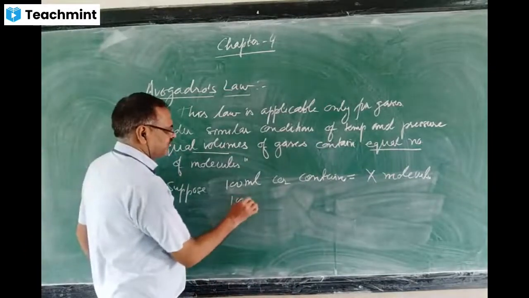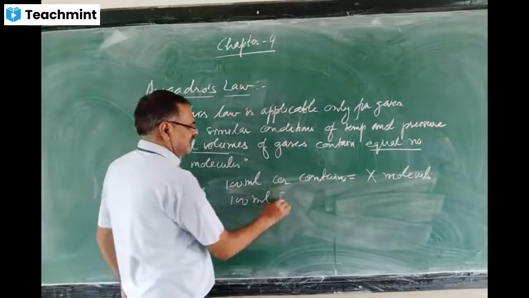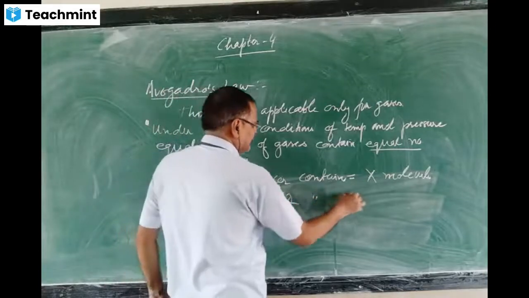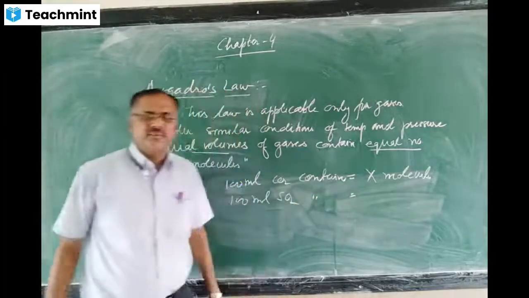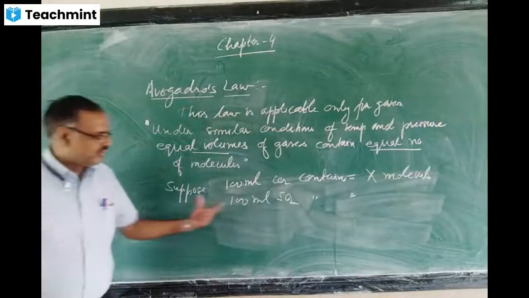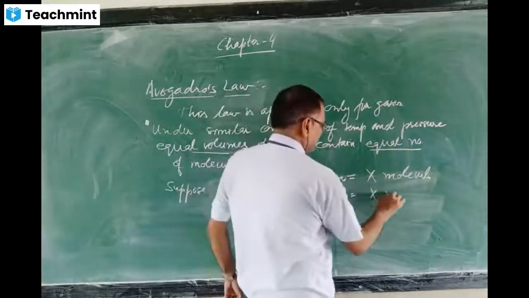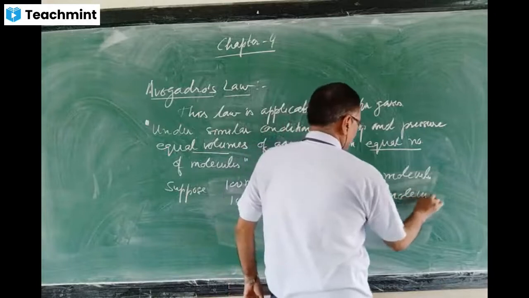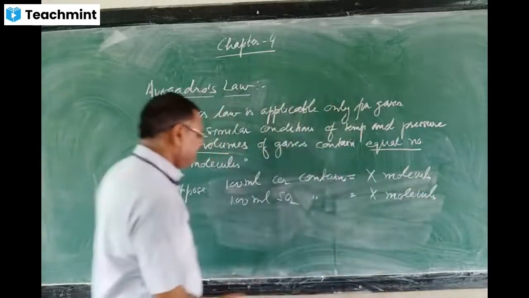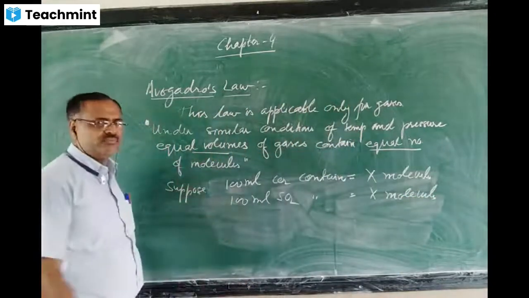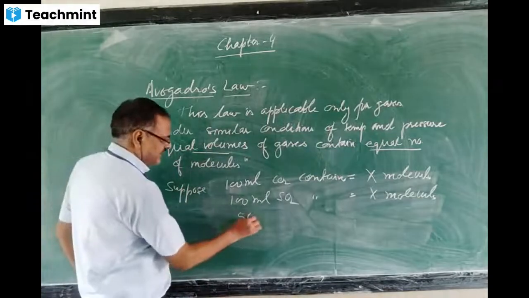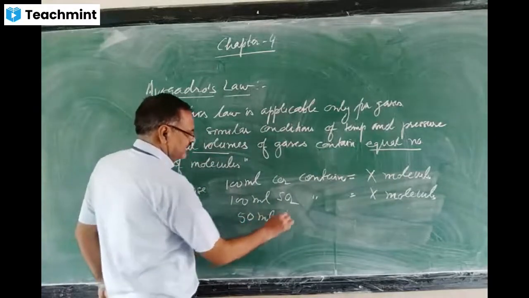Now the question for you: 100 ml of sulfur dioxide, how many molecules will be there? X molecules.